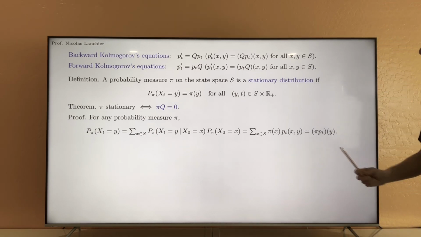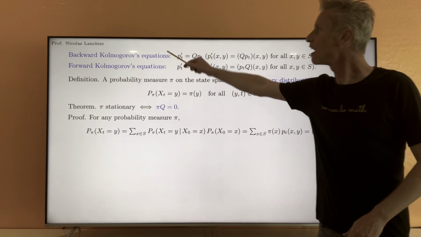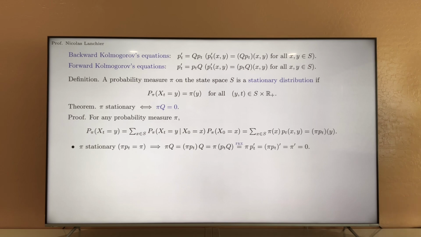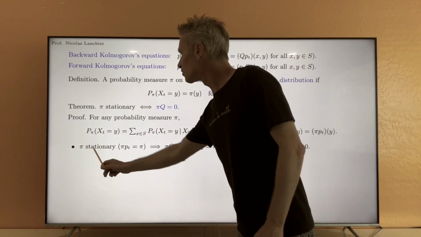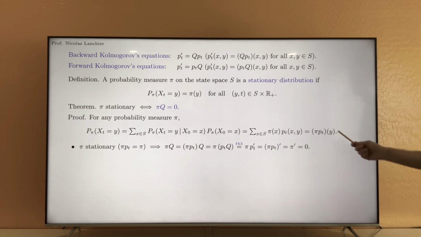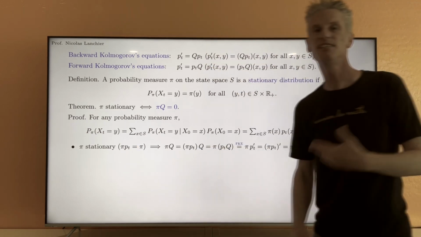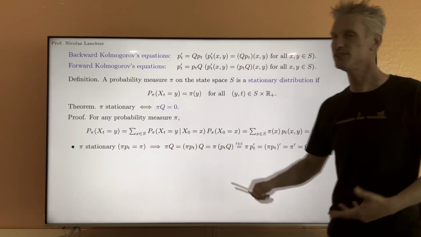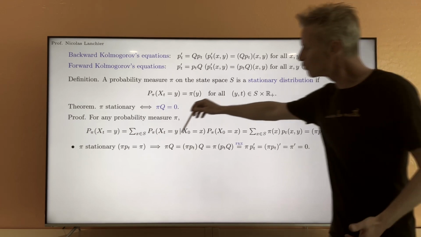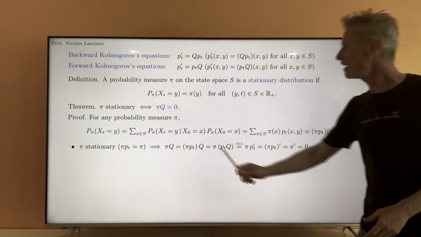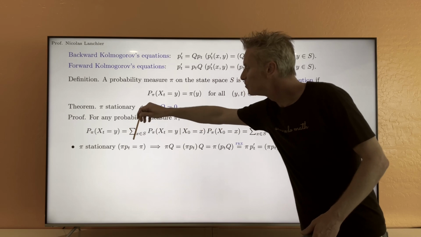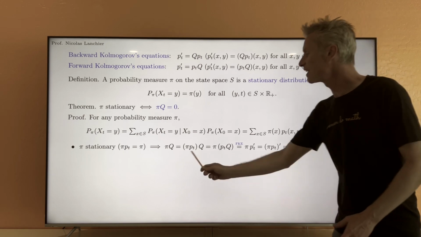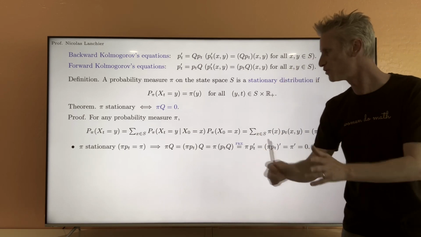Now, the other main ingredients to prove this equivalence are, again, backward and forward Kolmogorov's equations. So first, let's assume that pi is stationary. So according to this calculation, like I just explained, this means that pi Pt is equal to pi for all t. And then let's check that indeed, in this case, pi Q is equal to 0. So we start by looking at pi Q. Then, because pi Pt is equal to pi, I can replace pi by pi Pt.